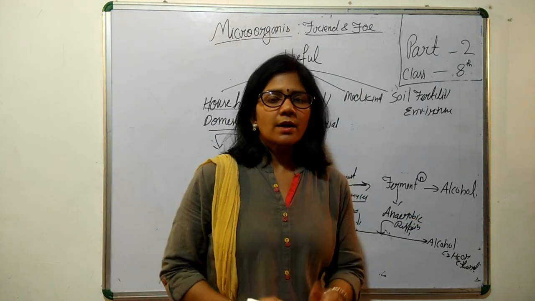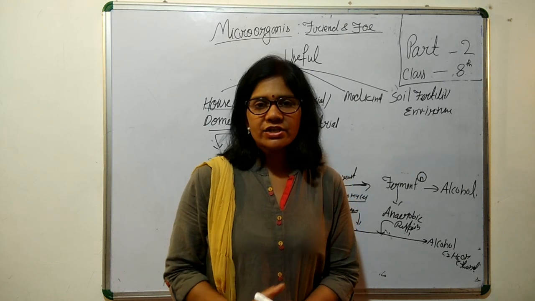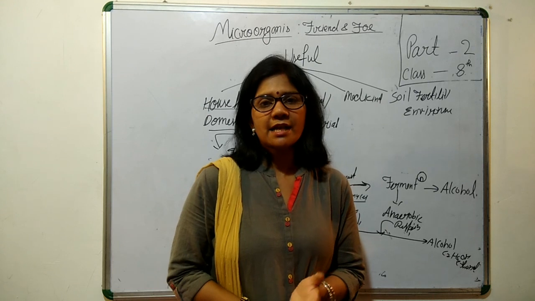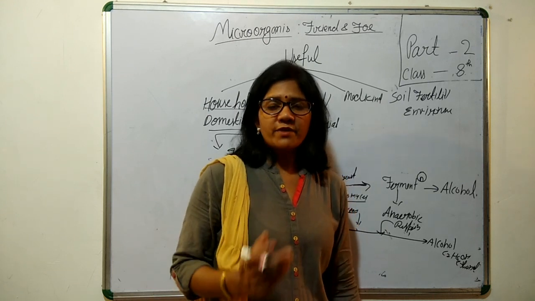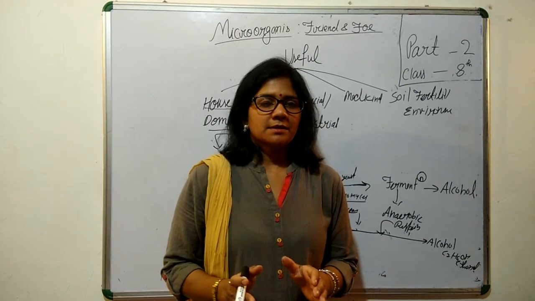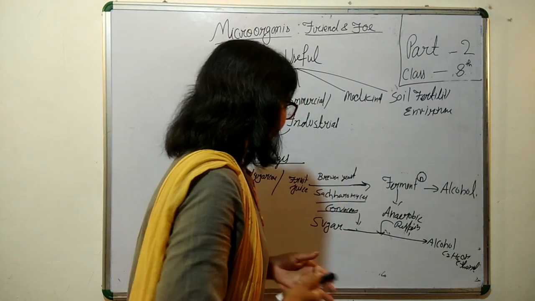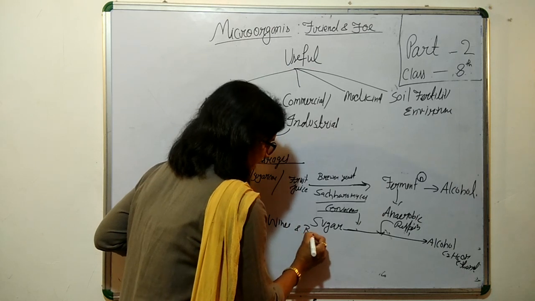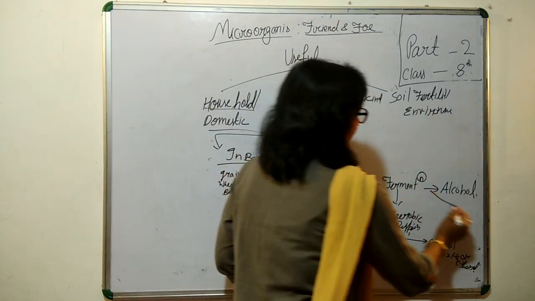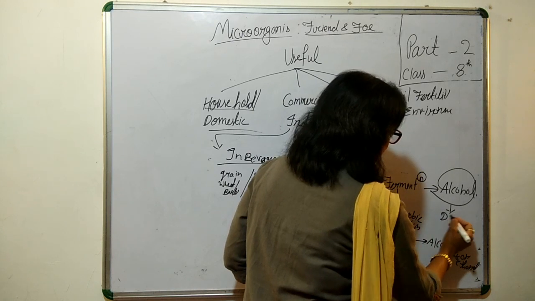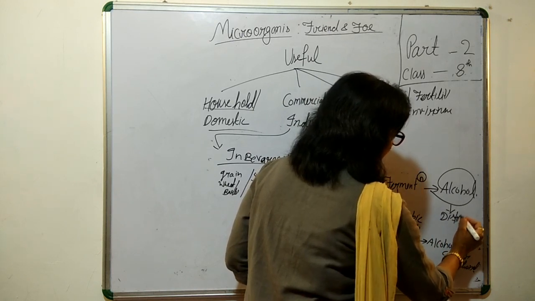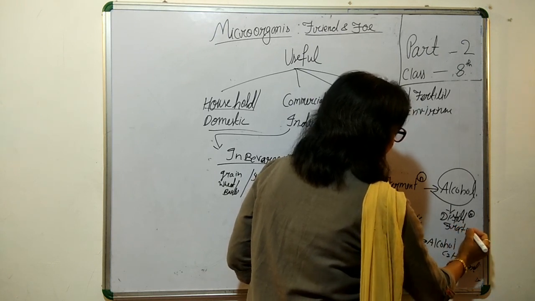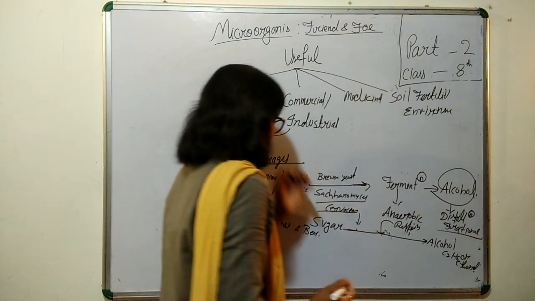Now this alcohol goes under distillation and we get different types of beverages like whiskey, wine and beer. Actually, this alcohol goes through the distillation process, especially fractional distillation, to get more purified alcohol.